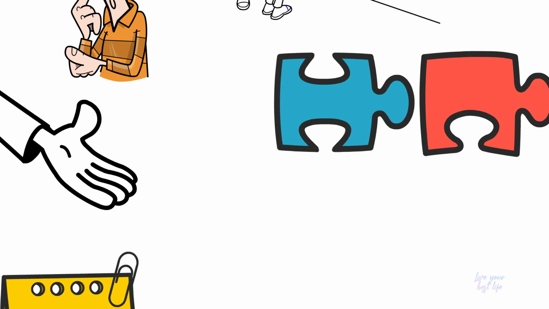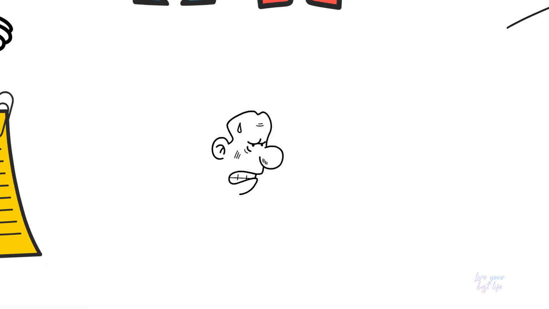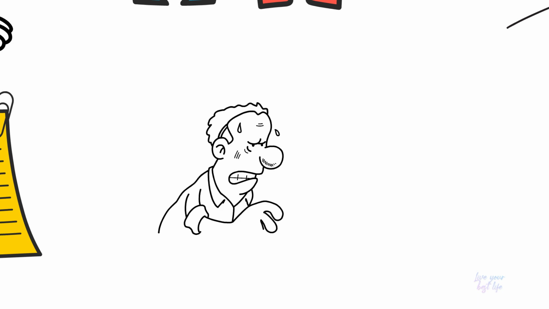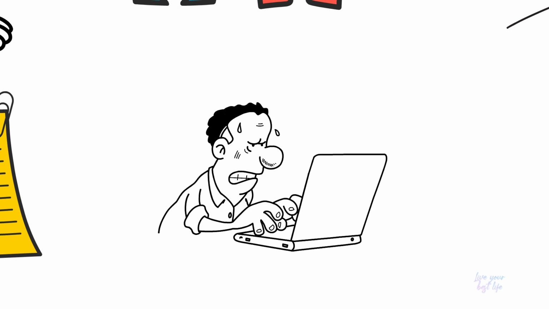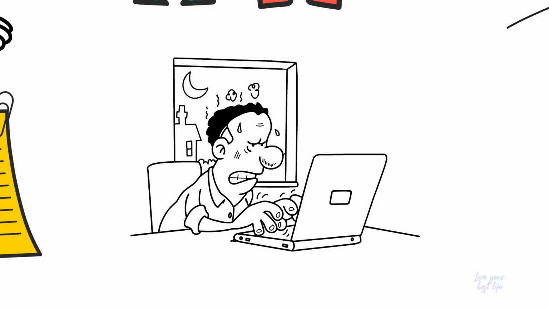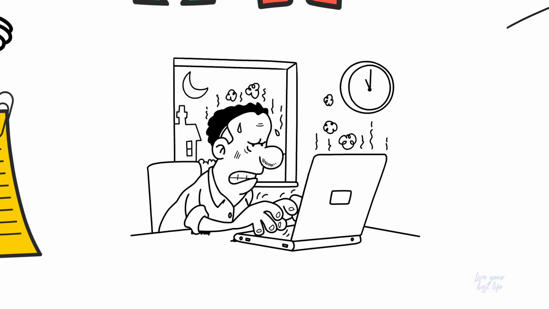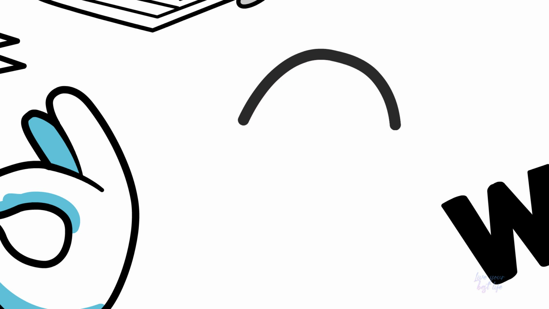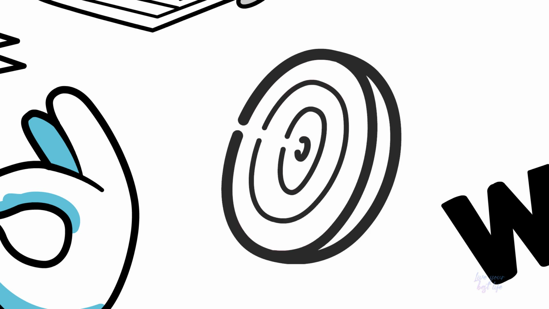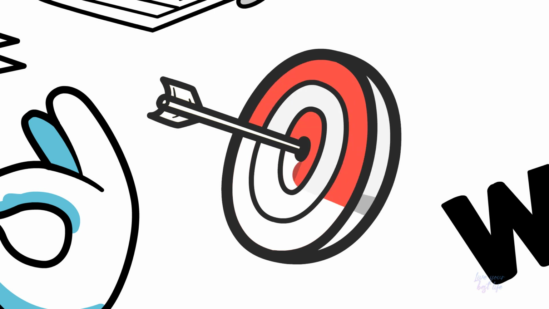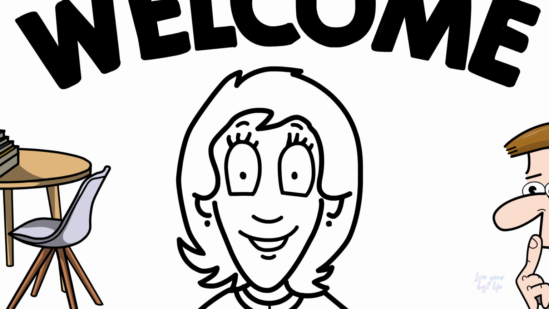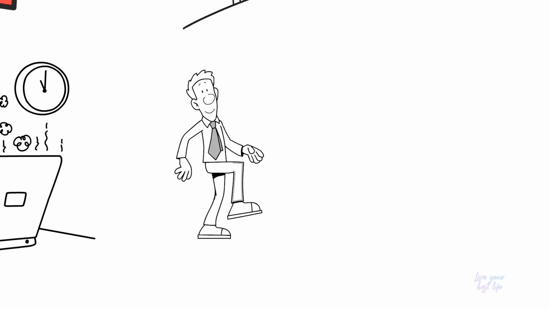Conclusion: achieving your goals requires hard work, commitment, and focus. But with a clear plan, motivation, and perseverance, you can accomplish anything you set your mind to. Remember to set specific goals, create an action plan, stay focused and motivated, and learn from your mistakes. We hope you found this step-by-step guide helpful.